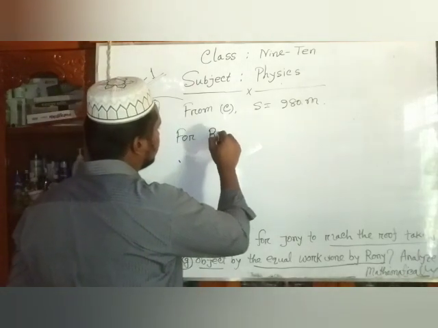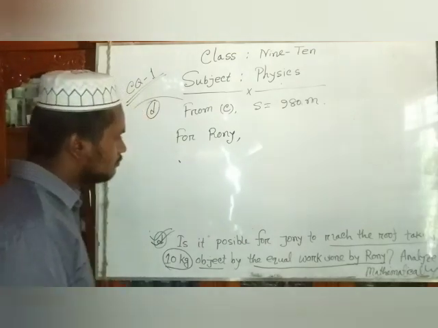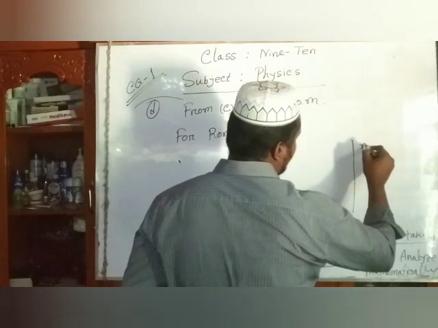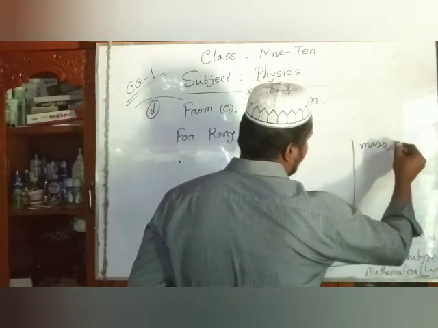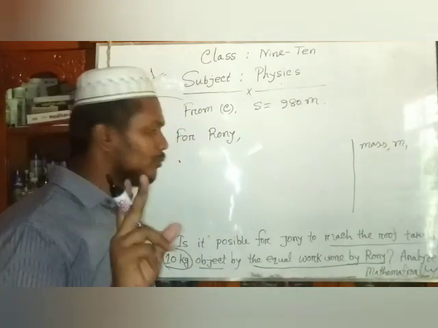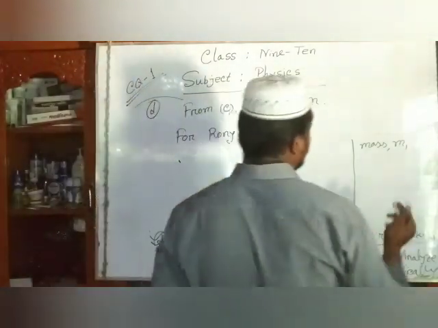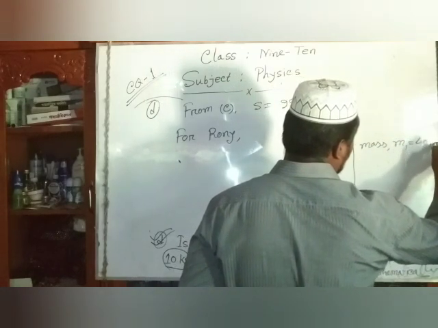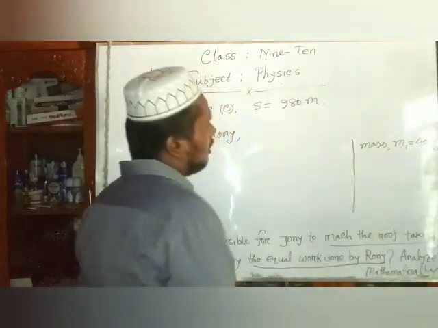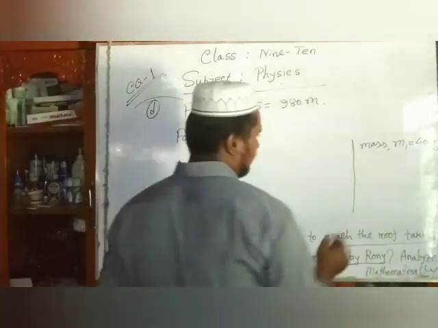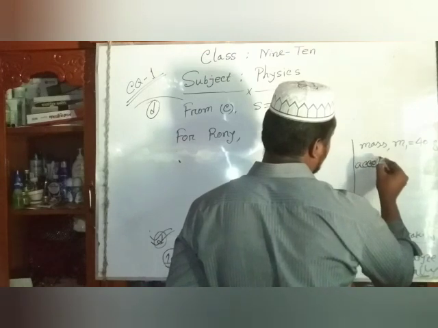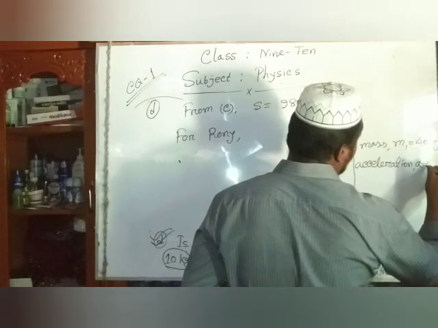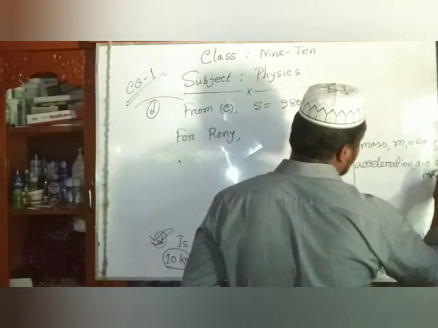For Ronnie, mass M1, because we have two masses. That's why we use Ronnie's mass, M1 equals 40 kg. We know that the acceleration for Ronnie, A equals 0.4 m/s².